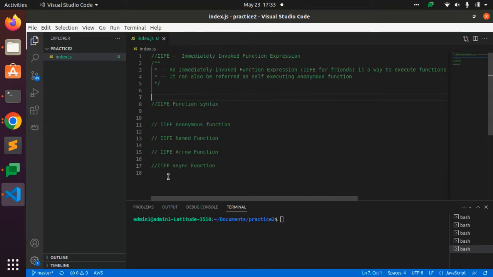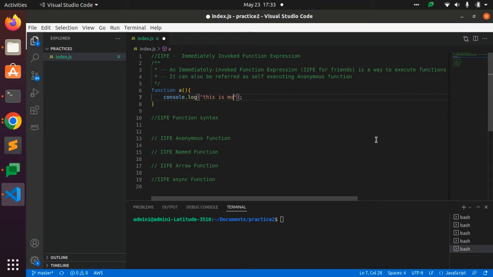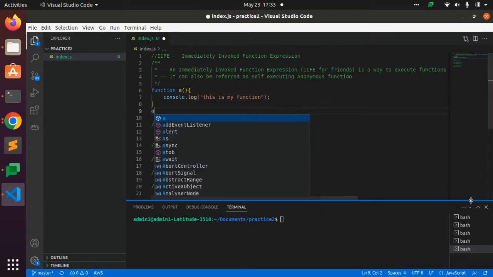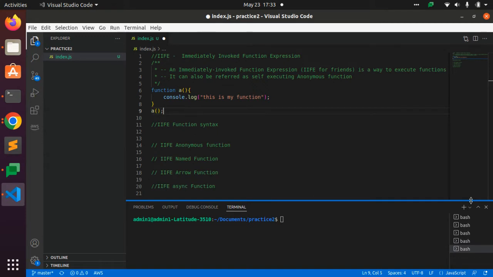That means if I am writing a function A, and here I am writing console.log, this is my function. For executing this function, we need to call it like this. Then after that we are able to execute this function.